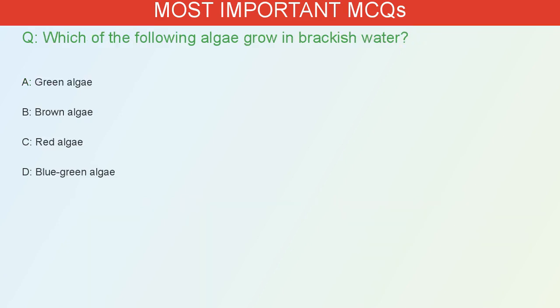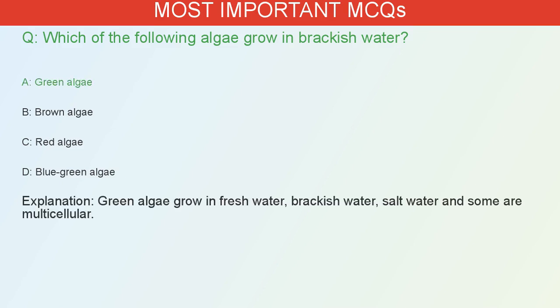Which of the following algae grow in brackish water? A. Green algae. B. Brown algae. C. Red algae. D. Blue-green algae. The correct answer is A. Green algae grow in fresh water, brackish water and salt water, and some are multicellular.